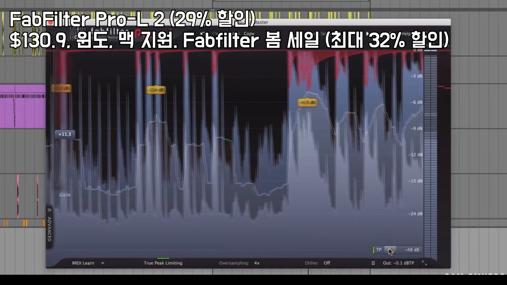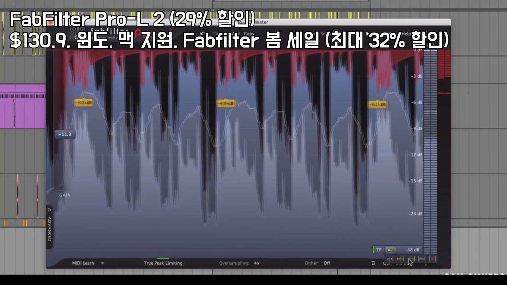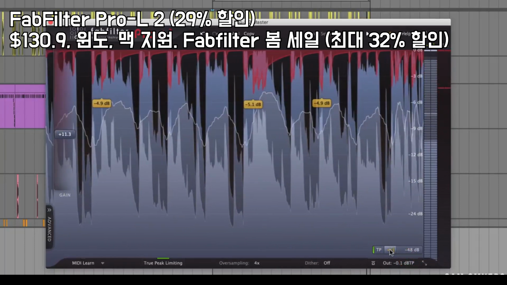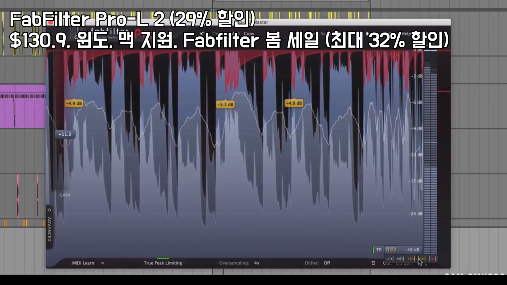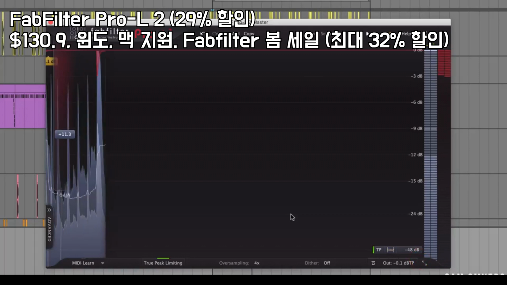See how it shifts quickly like that? Next, we have fast, which moves the display fast. Slow moves the display slow. And infinite shows all incoming audio since the plugin was opened or this mode was selected.